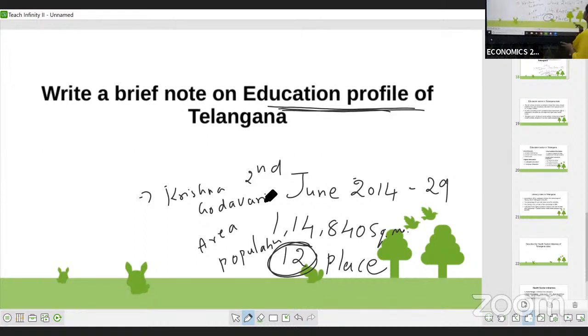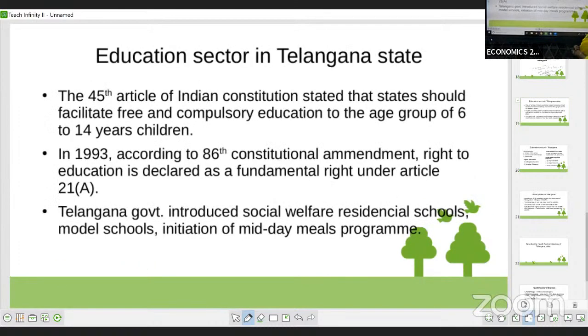Now, if we go with our main concept, the education profile of Telangana: in order to improve the education level, the government of Telangana has done many things. Let me see what those are.